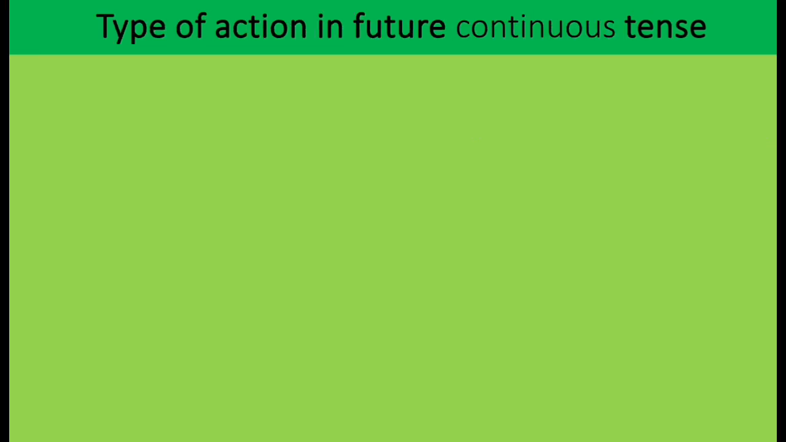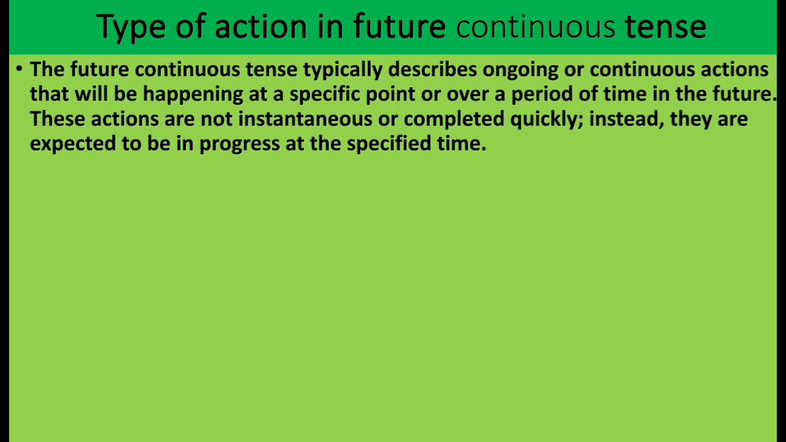Now let's see what type of action is used in future continuous tense. The future continuous tense typically describes ongoing or continuous actions that will be happening at a specific point or over a period of time in the future. These actions are not instantaneous or completed quickly. Instead, they are expected to be in progress at the specified time. Like present and past continuous tenses, future continuous also shows the action that is ongoing or in progress.